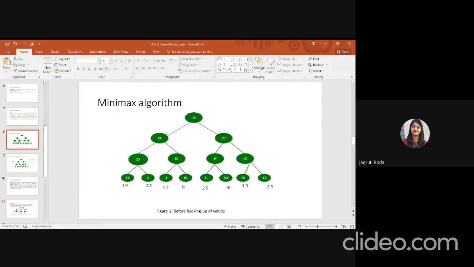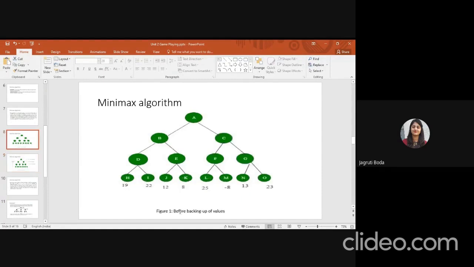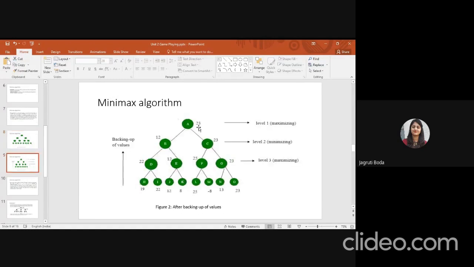Once again, I repeat this theory. You are given this tree and you have to calculate the value of A as a maximum value, right? See, this is your given problem. You are given this tree that contains all these leaf nodes and their values. Now you have to find the maximum value of A. One by one, you have to assign the levels. The first one is level 1, where you find the maximum, so it is maximizing.